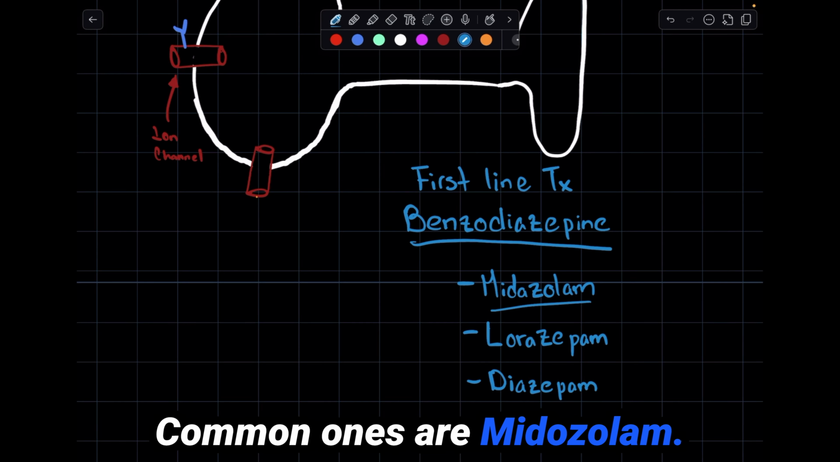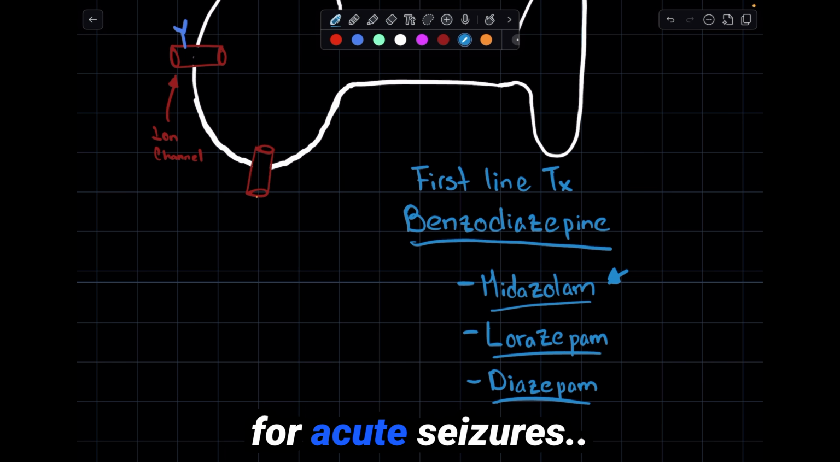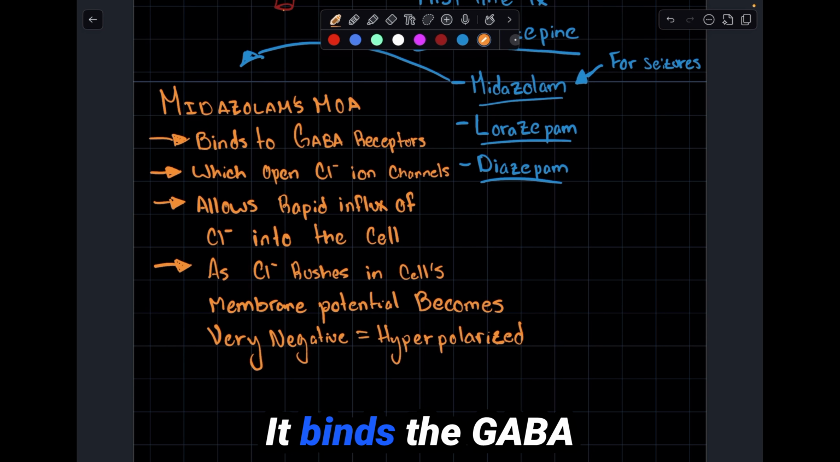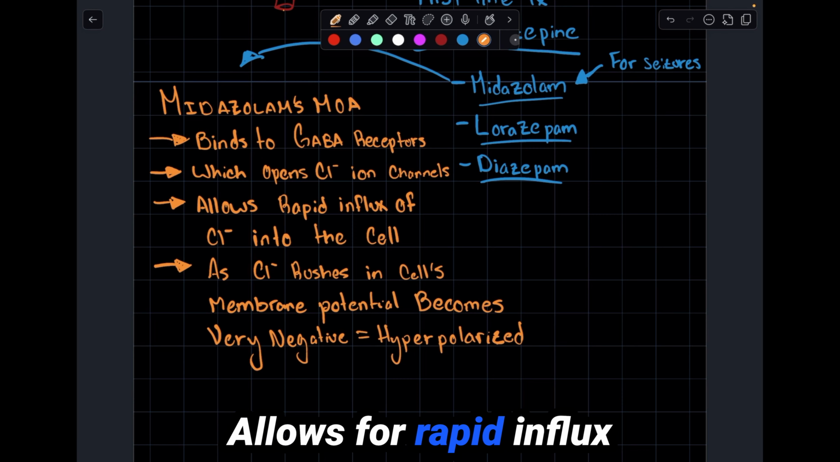Common ones are midazolam, lorazepam, diazepam. We mainly use midazolam for acute seizures. Mechanism of action. It binds to the GABA receptor, which opens chloride ion channels, allowing for rapid influx of chloride into